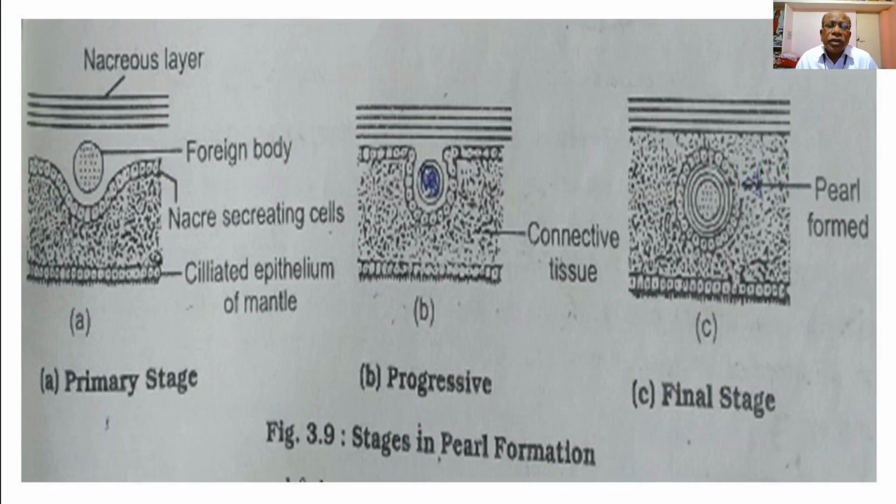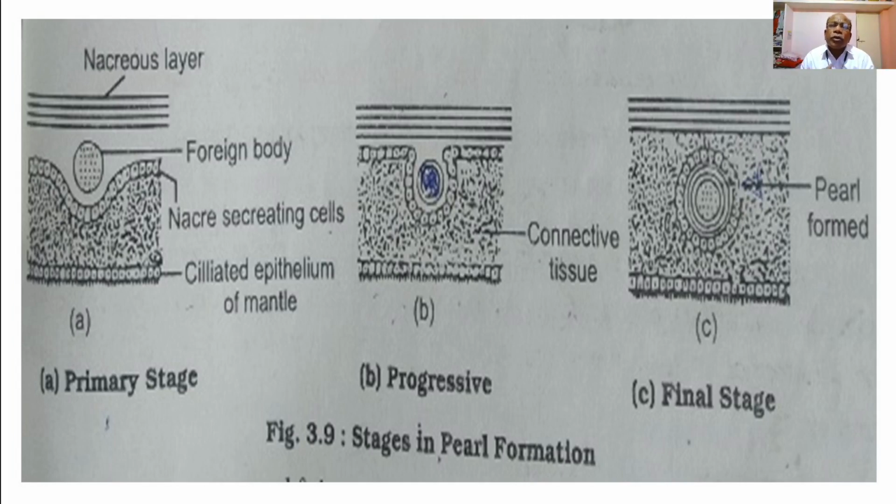So this is the diagram representing the stages of the pearl formation. In a primary stage we can see the diagram shows the mantle wall consisting of ciliated epithelium, then nacre, then follows the connective tissue possessing nacre secreting cells, and the foreign body, that is foreign antigen, may be a glass bead or a sand grain which has entered into the body cavity or mantle cavity, from where it gets attached to the mantle wall, from where there is an invagination.